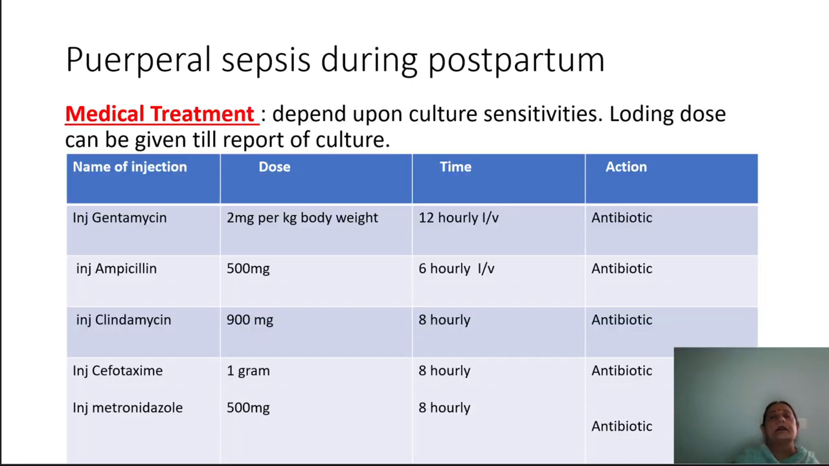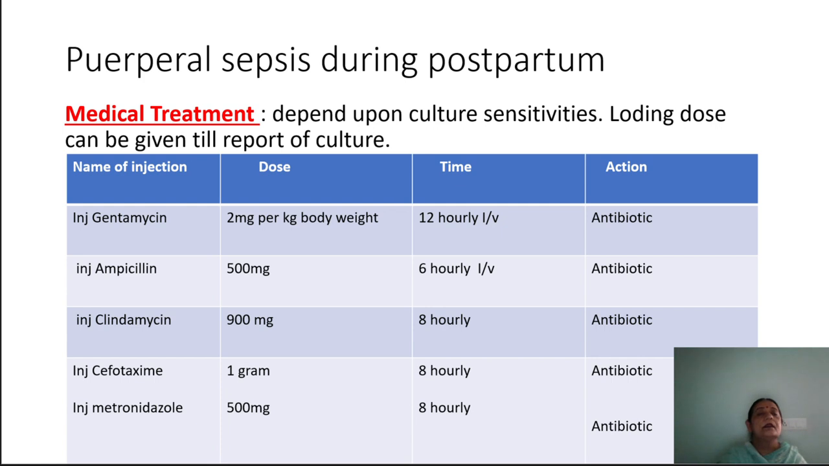Next one is the medical treatment. Treatment medicine depends upon the culture sensitivity, that is, which drug is sensitive to the particular bacteria, and the drug is given according to that. But a loading dose can be given to all patients till the culture report comes. The medicine can be injection gentamicin. How is it to be given? 2 mg per kg body weight, 12 hourly. The route is intravenous, and the action is antibiotic.